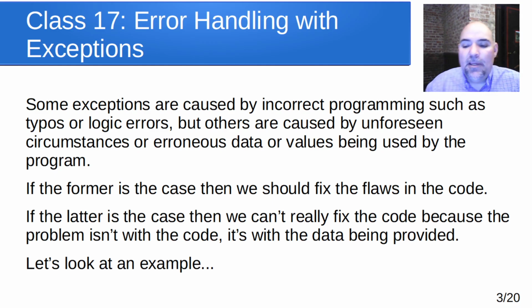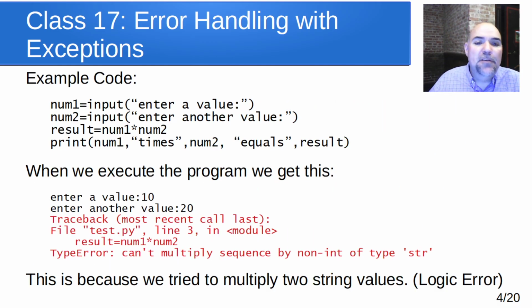So let's look at an example of what I'm talking about with this type of error. Here's some example code. It stops and asks the user to enter a value and then enter another value, and then it multiplies them. After it does the multiplication, it prints out a nice message saying, this number times this other number equals this result.